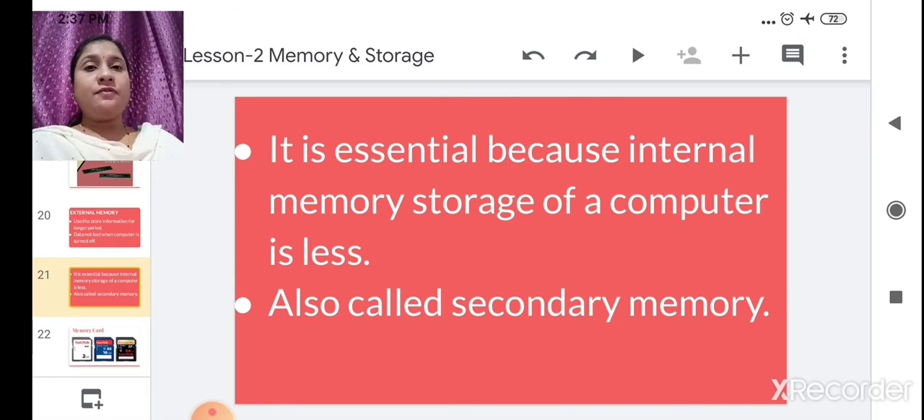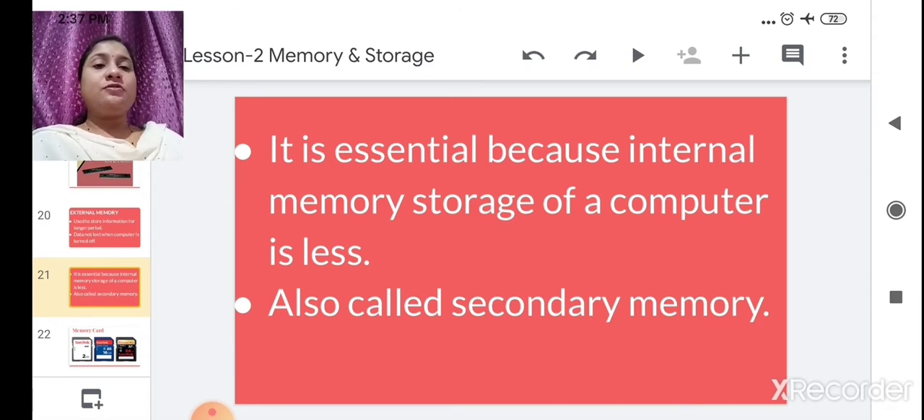So if you want to save any important file documents, you can save them in external memory only, because RAM, ROM, this internal memory has less capacity to store. That's why we store it in external memory. This external memory is also called secondary memory. We have seen internal memory, which is called primary memory, and external memory we now call secondary memory.